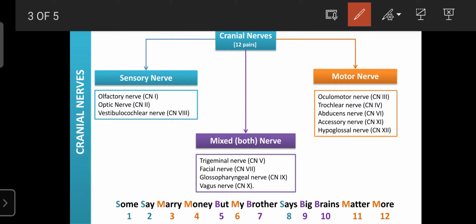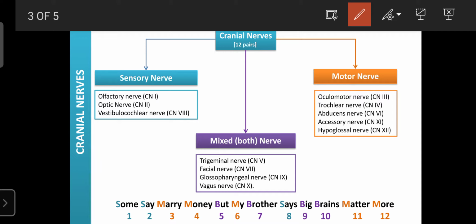And after that, certain facial expressions occur during the cold or during the heat. So that expression, the answer, is also carried towards your face. That's why the facial nerve is both sensory as well as motor. It carries the message from the skin of the face to the brain, and then the answer reaches the face from the same nerve. So that's why the facial nerve is both a sensory as well as a motor nerve.